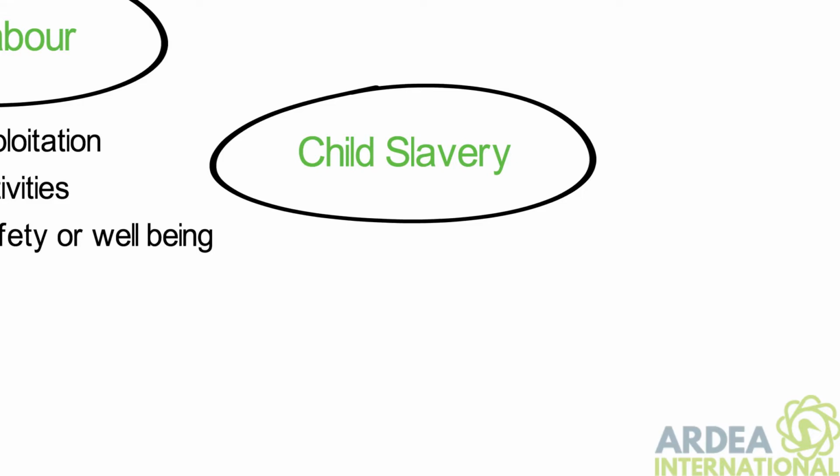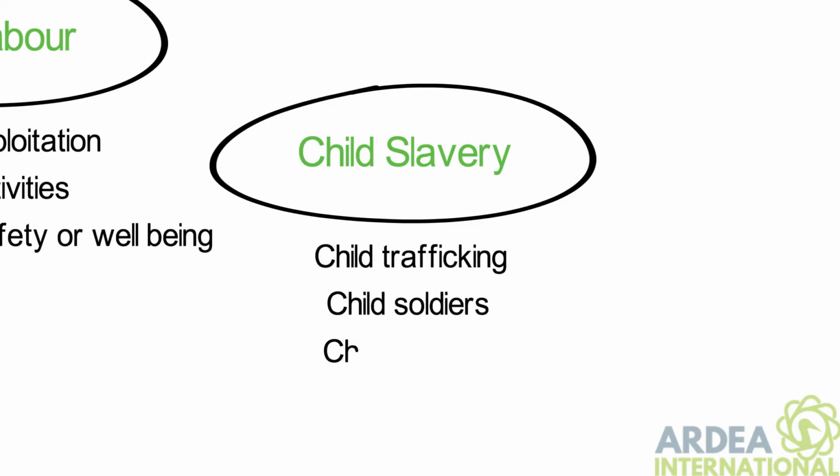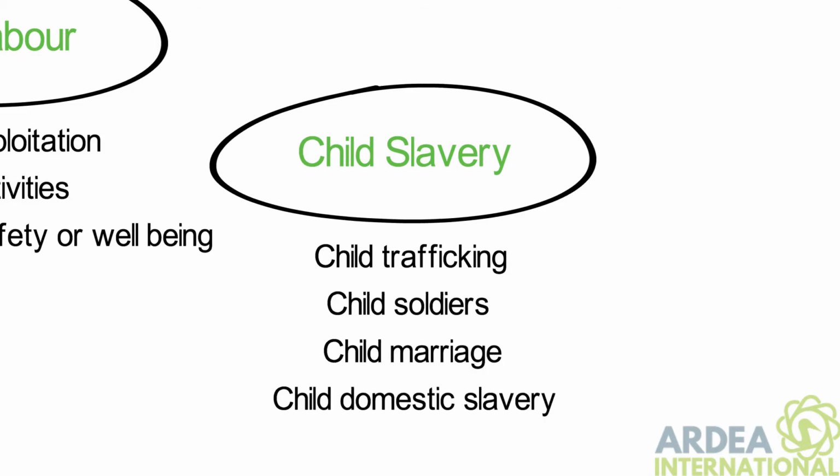Child slavery is often confused with child labour, but is much worse. Whilst child labour is harmful for children and hinders their education and development, child slavery occurs when a child's labour is exploited for someone else's gain. It can include child trafficking, child soldiers, child marriage, and child domestic slavery.